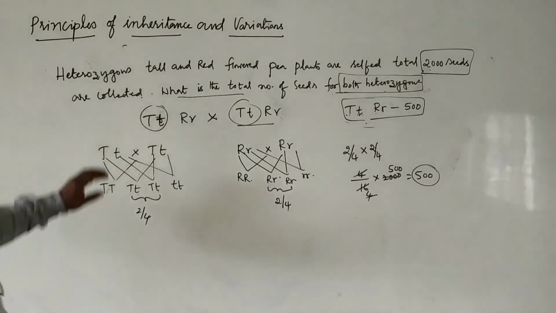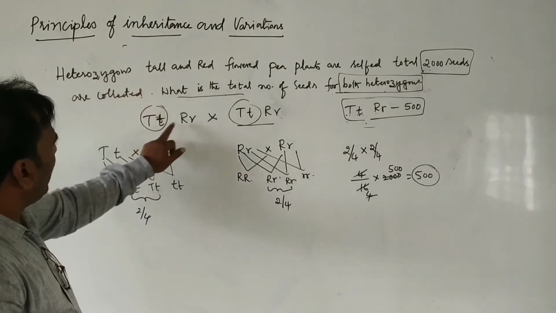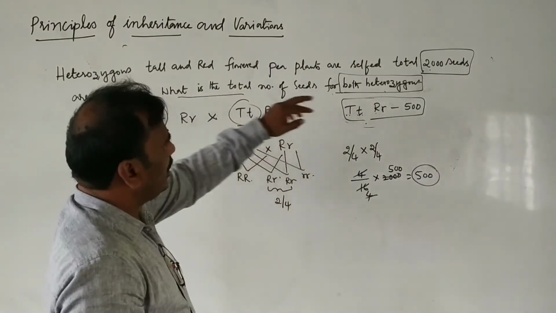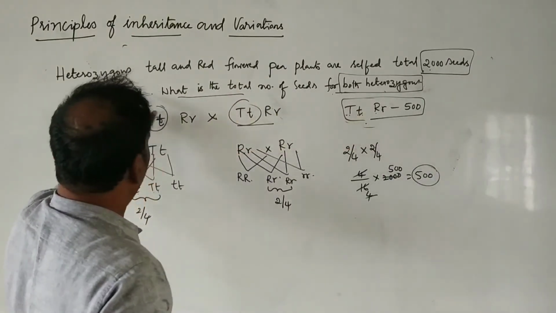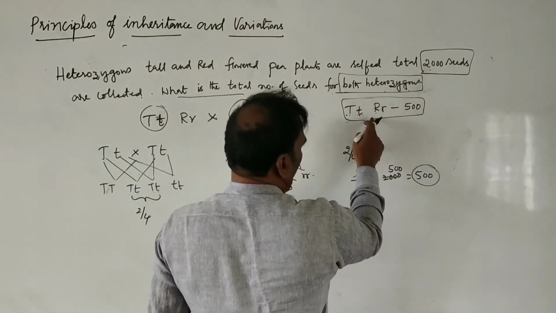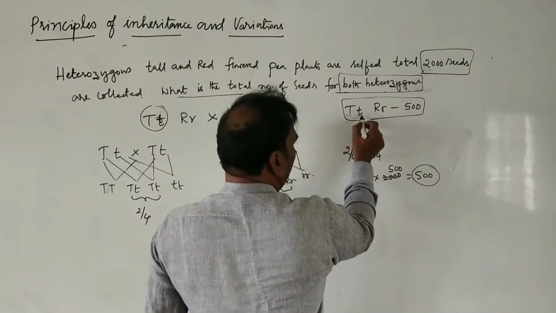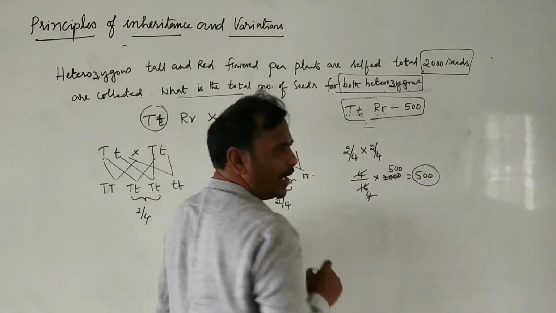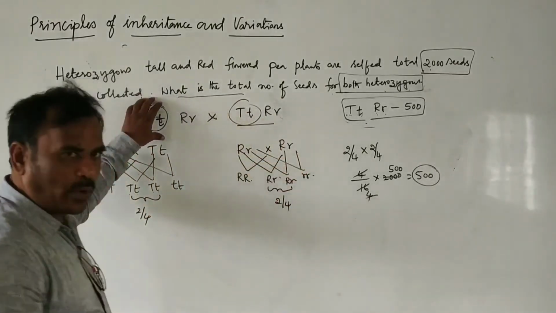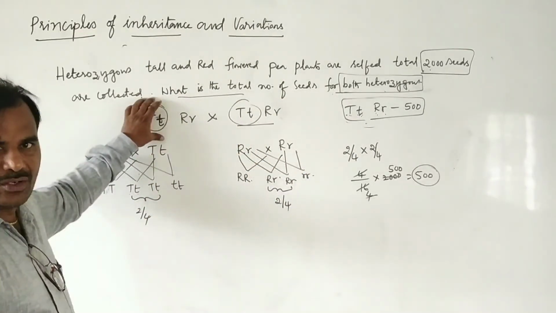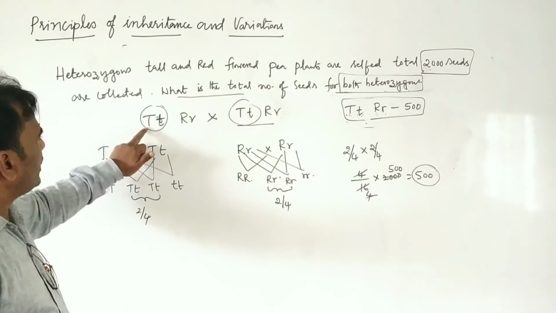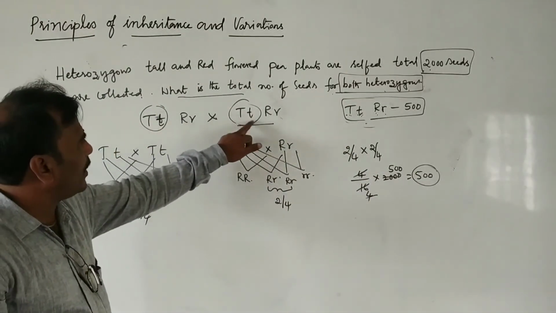So what are they asking? When heterozygous tall and red flowered pea plants are selfed, a total of 2000 seeds are collected. What is the total number of both heterozygous individuals? Both heterozygous means capital T, small t, capital R, small r. How many are formed? Then we need not do the entire checkerboard here. It is a diagonal class, no? We need not do the entire checkerboard. What you have to do is simply cross capital T, small t separately.